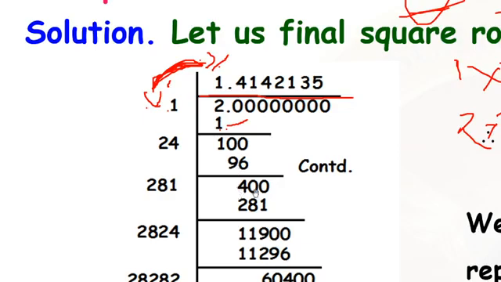Again, we can take zeros here. Now this 4 we are making double. 2 we are keeping like that only. This 4 doubled becomes 8. Now we have to take one number. 281 1 time is 281. If we take 2, 282 2 times will become more than 400. So we have to take 1 only. 281 1 time is 281. So 119 is the remainder. Now 2 is same, 8 is same. 1 we make double, 1 doubled becomes 2.